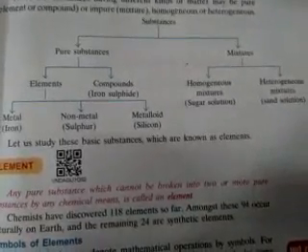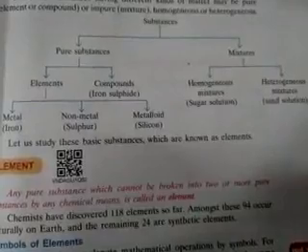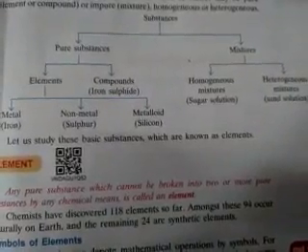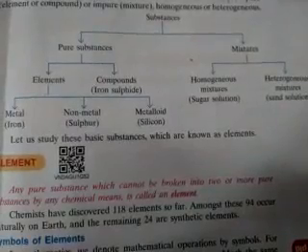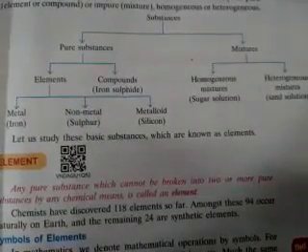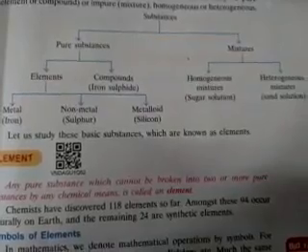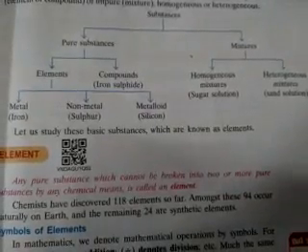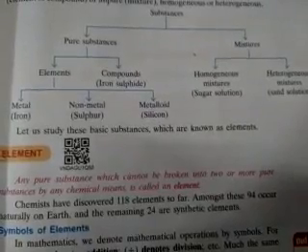Again, pure substance is classified into two categories. One is element and one is compound. Element is also classified into three categories: metal, non-metal and metalloid. And mixtures are of two types, homogeneous and heterogeneous mixtures. So one by one you have to know these things. First of all, what is pure substances?